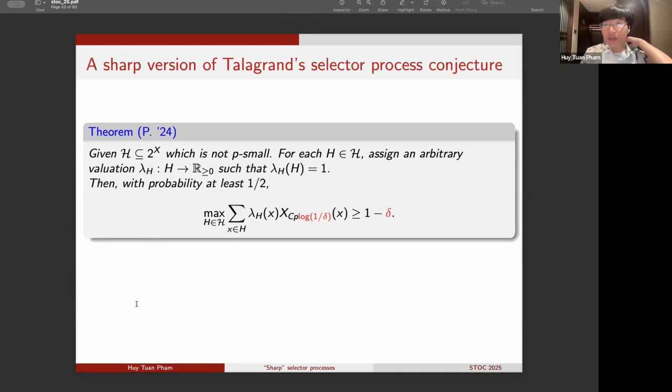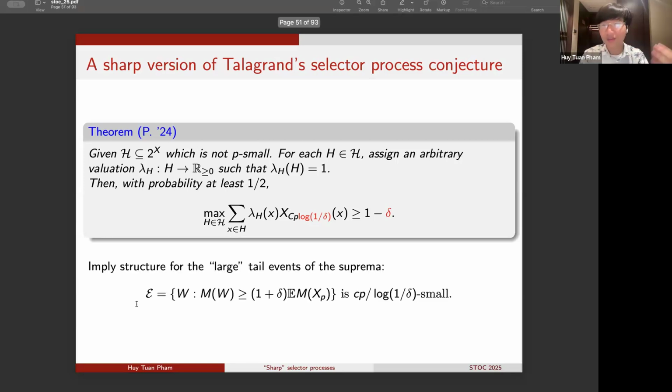Also, it gives us a strengthening of the selector process conjecture in the context of suprema of stochastic processes. If you recall, the selector process conjecture tells us that if we look at a small tail event, the event E where the maximum exceeds its expected value by a large constant factor, then that event is Cp-small for some constant C. With the sharp version of the selector process conjecture, we can associate explicit structure to even large tail events of the suprema, the event where M of W exceeds the expectation by only a factor 1 plus delta.